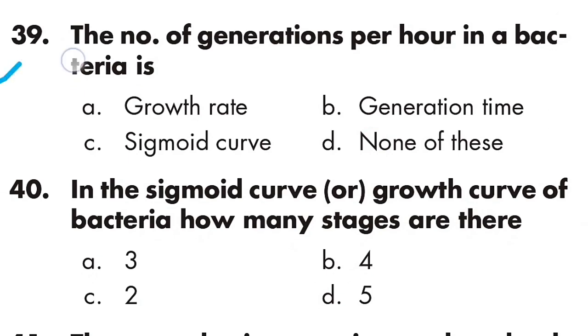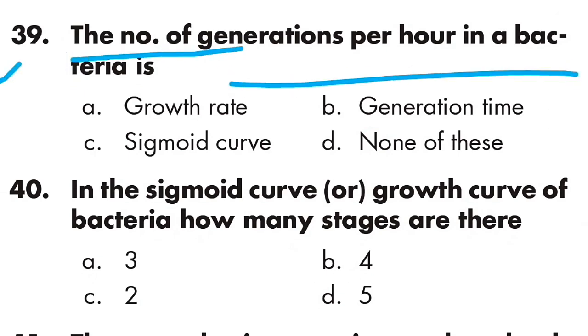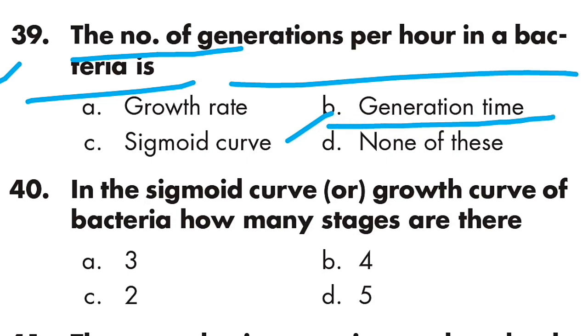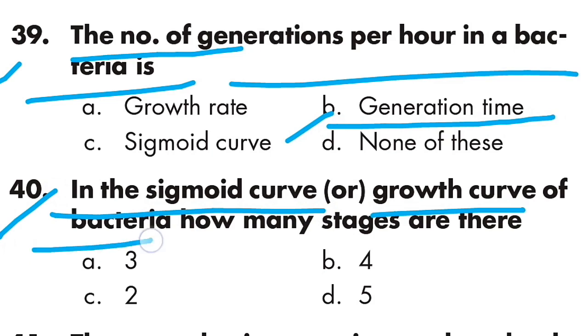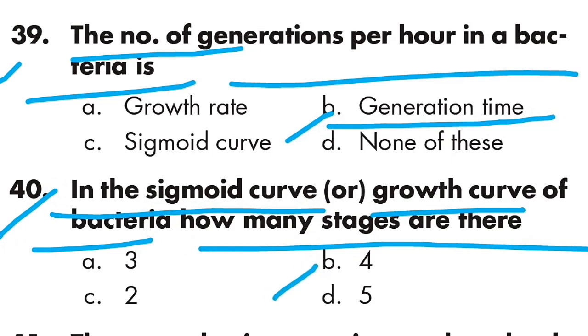Question 39: The number of generations per hour in a bacteria is generation time. Option B is right. Question 40: In the sigmoid curve or growth curve of bacteria, there are 4 stages. Option B is right, 4 stages.